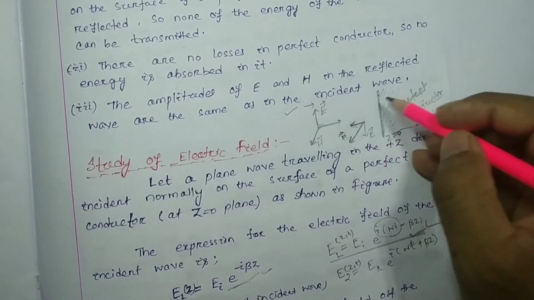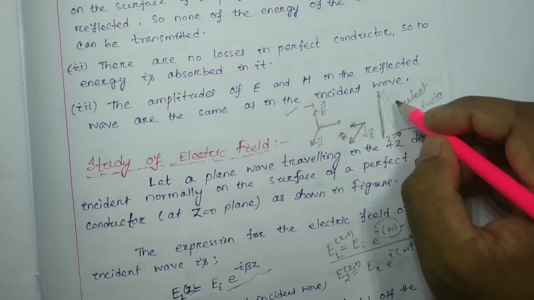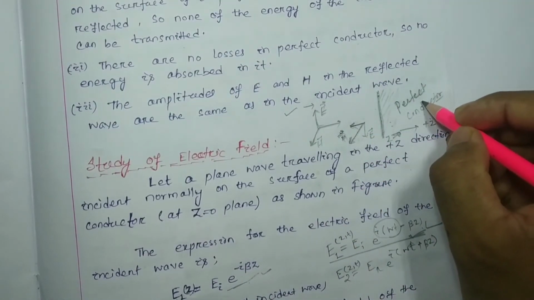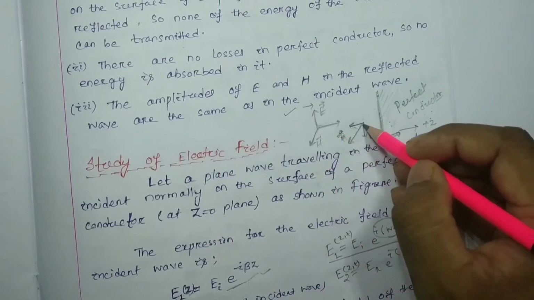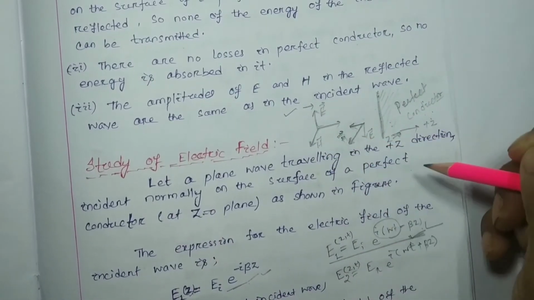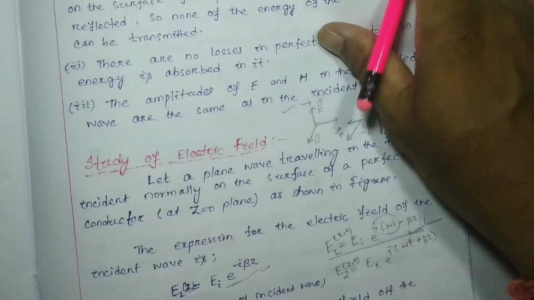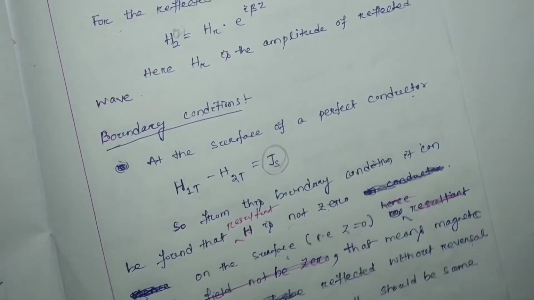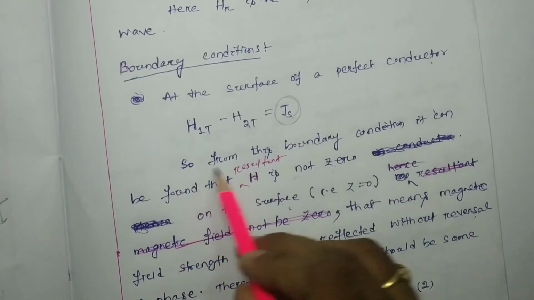So here on the surface we are not getting the 0 value of the magnetic field for the perfect conductor. That means the incident and reflected components are not phase reversed. That's it.